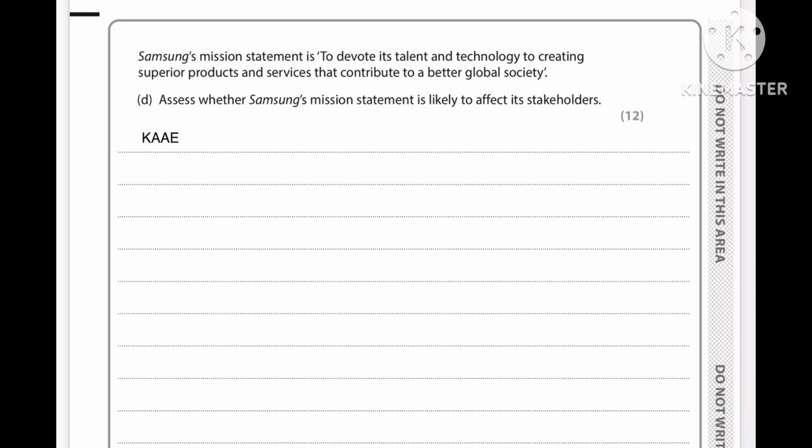The Grow to Grow question that we will be discussing today is about the mission statement. First, if you do not know what a mission statement is, watch my previous video where I explained it in a detailed way. So we will use the most common structure called KAAE, where K stands for knowledge, A stands for application and analysis, and E stands for evaluation.